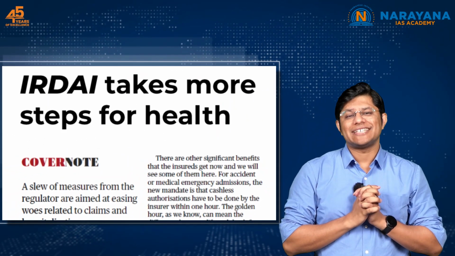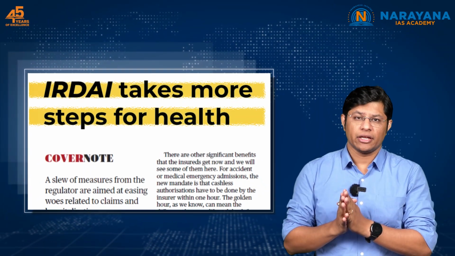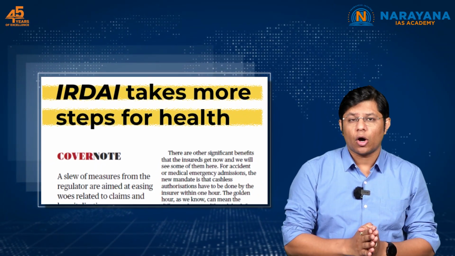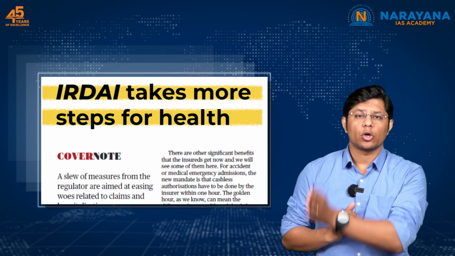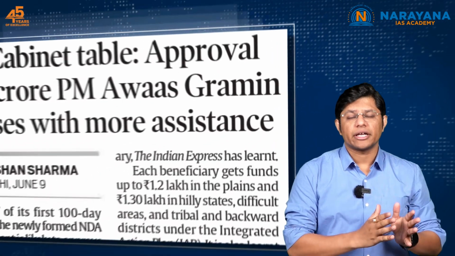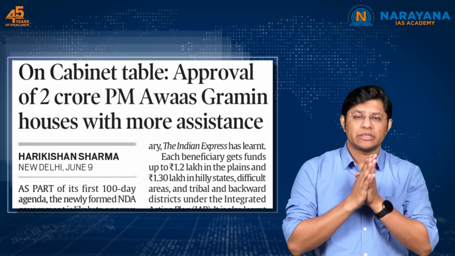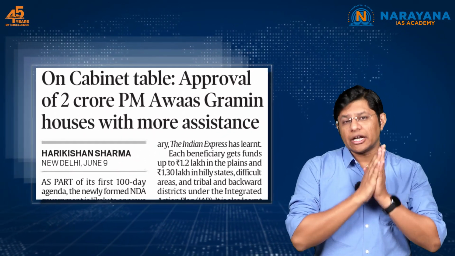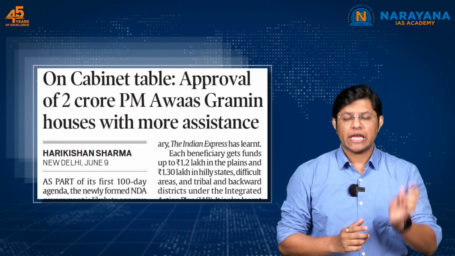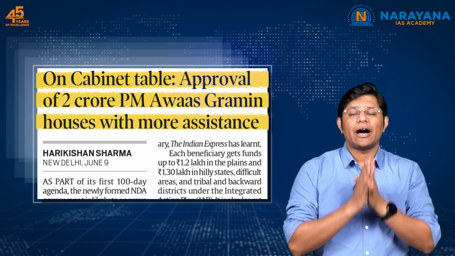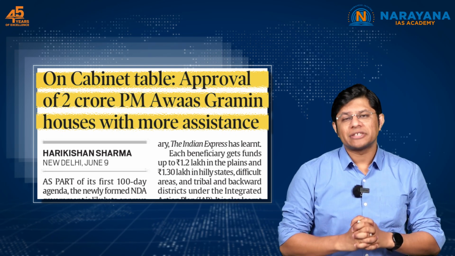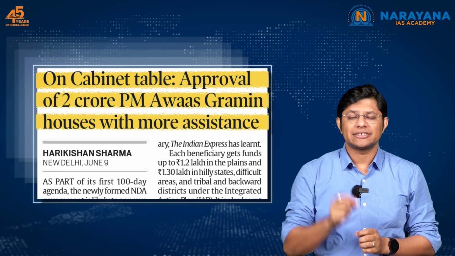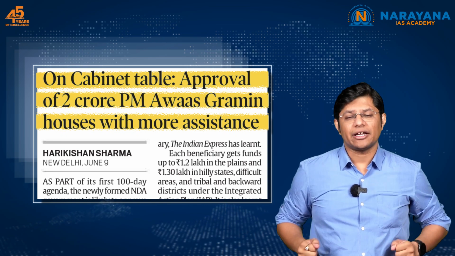The fourth article is taken from Hindu page number 15. This article focuses on a body in the name Insurance Regulatory Development Authority of India. The fifth article is taken from Indian Express page number 1. This article focuses on a scheme. The name of the scheme is Pradhan Mantri Awaas Gramin Yojana. Right? So these are the 5 topics that we shall be discussing in today's DNA session. So let's get started, students.